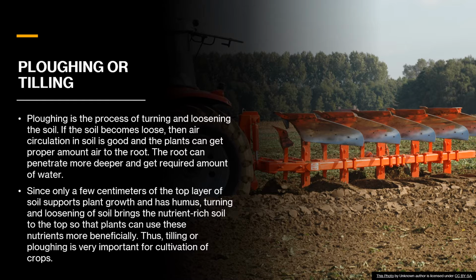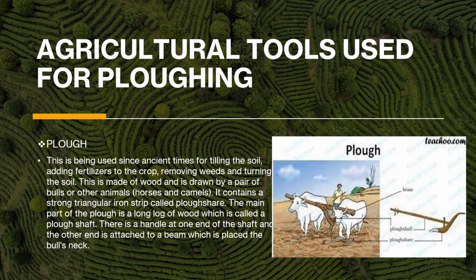Tilling or plowing is a very important part of cultivation of crops, and we will see another part of it, that is the leveling. But before that, we have to know some tools used for agricultural purposes of plowing. So the first one is the plow. This is the most common, and you could have seen it being used in every type of land.